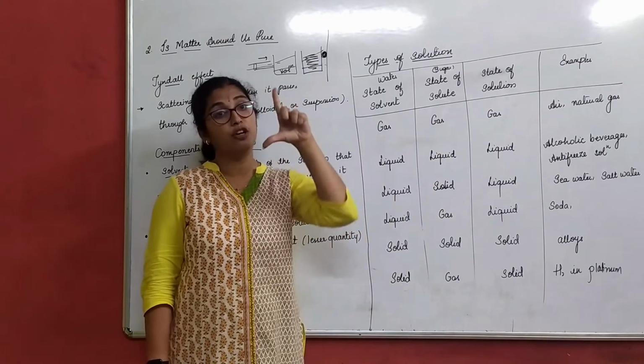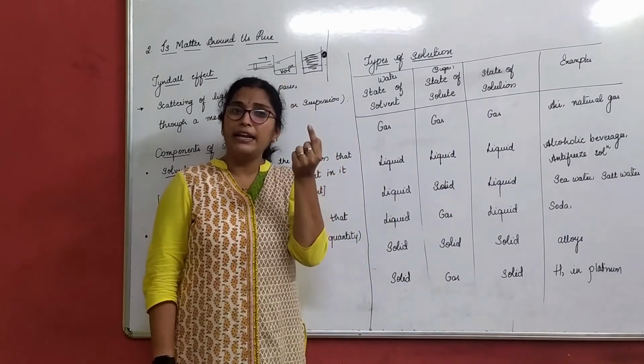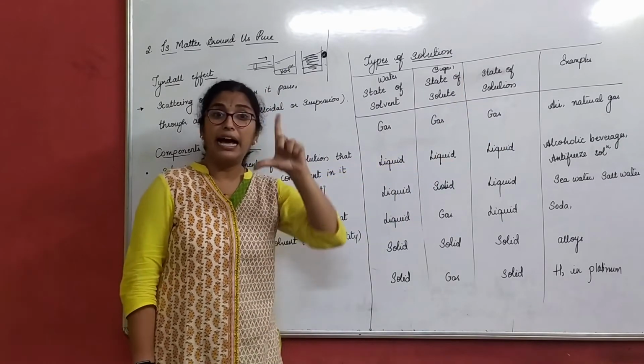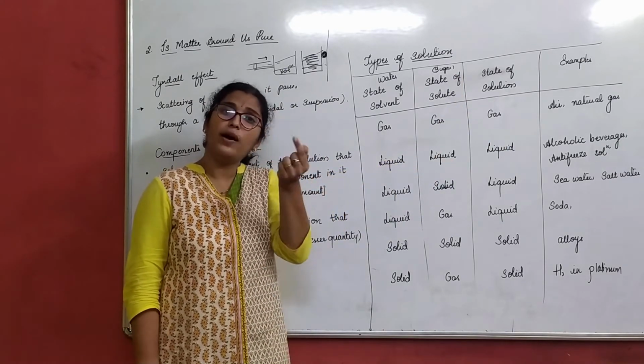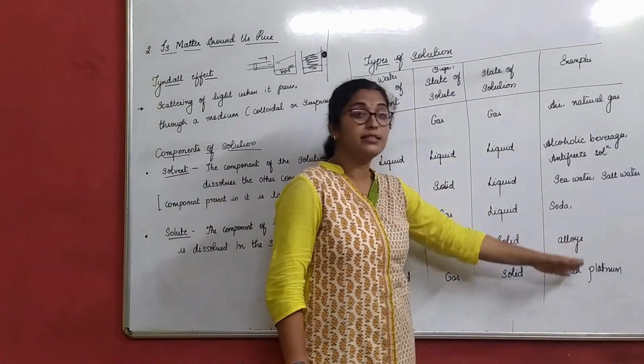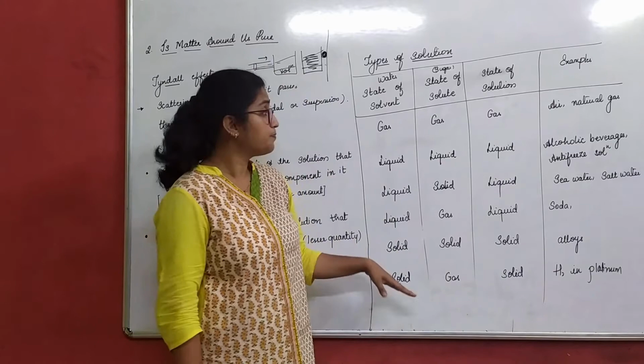I have a glass of liquid, I add one spoon of solid in it, I get a liquid solution. I have a glass of liquid, I add one spoon of gas, I still get a liquid. Based on that, these are the examples.